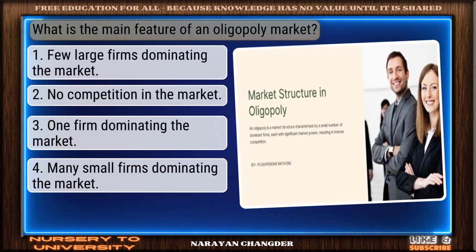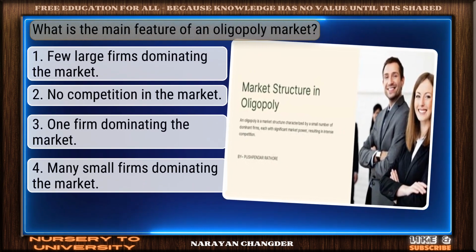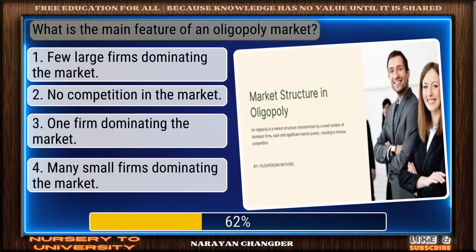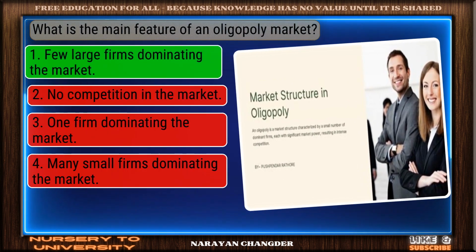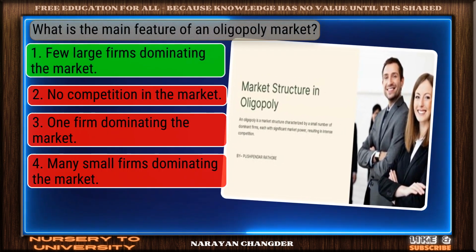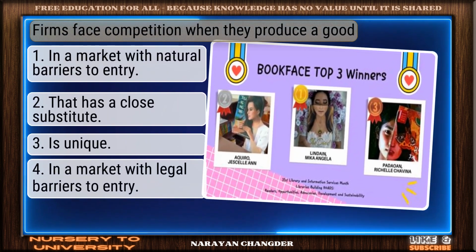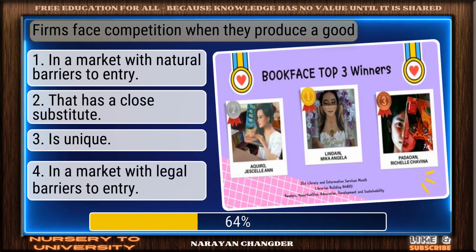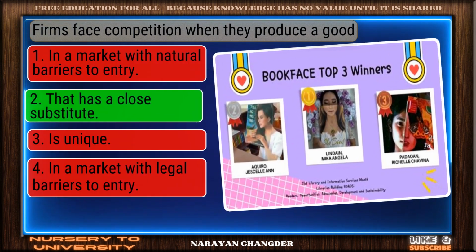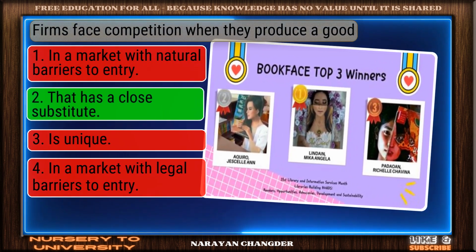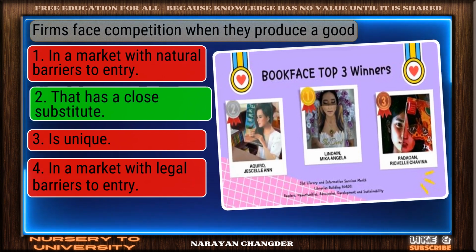What is the main feature of an oligopoly market? Valid point. Few large firms dominating the market is true. Firms face competition when they produce a good. Excellent choice. That has a close substitute is the right answer.